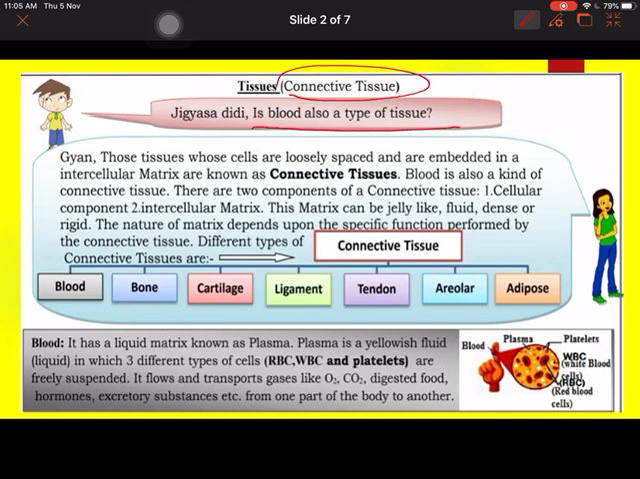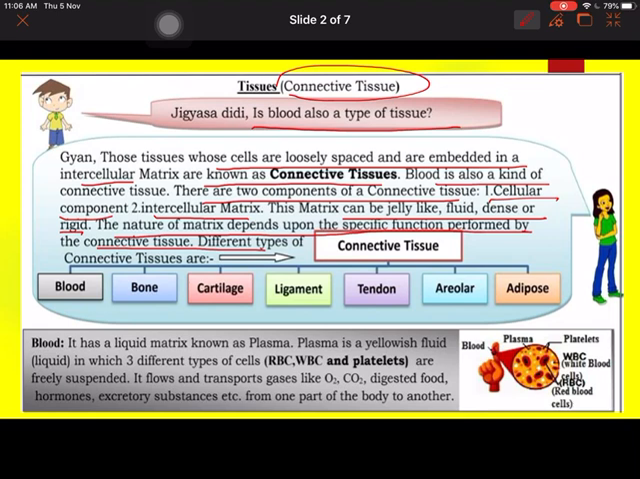Yes. Those tissue cells which are loosely spaced and are embedded in an intercellular matrix are all known as connective tissue. So blood is also a kind of tissue. There are two components in a connective tissue: one is known as the cellular component and another is known as the intercellular matrix. This matrix can be jelly-like, fluid, dense or rigid, and the nature of the matrix depends upon the specific function performed by the connective tissue. So we are going to study different types of connective tissue, that is blood, bone, cartilage, ligament, tendon, areolar and adipose.